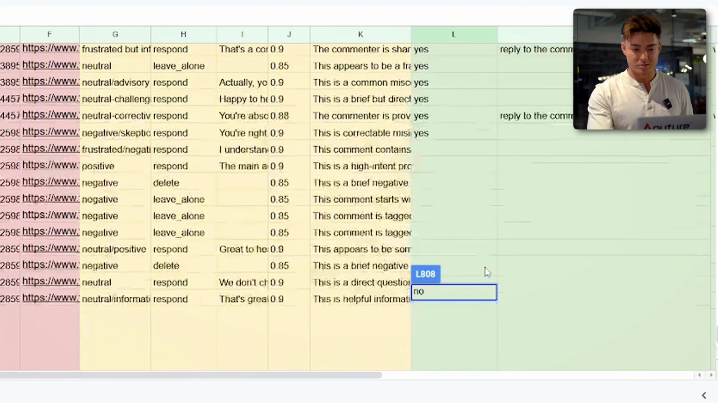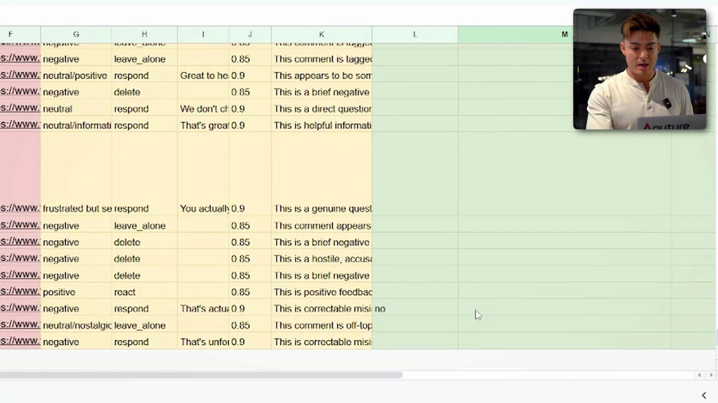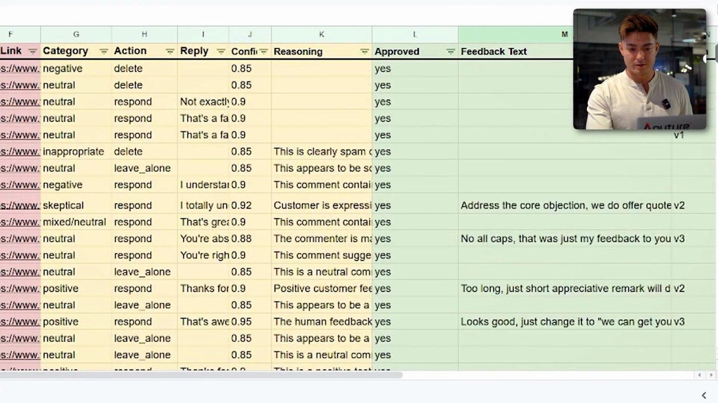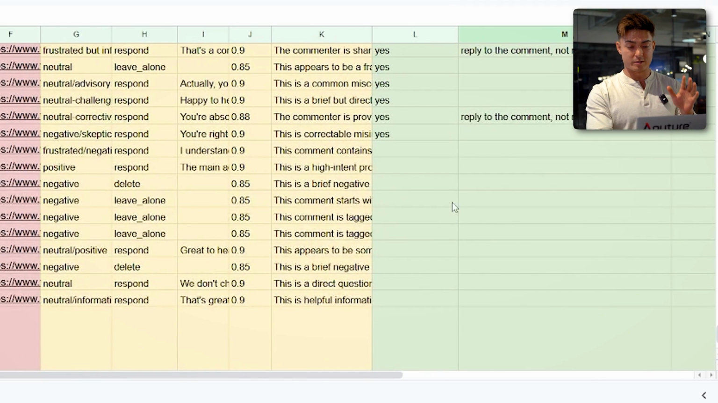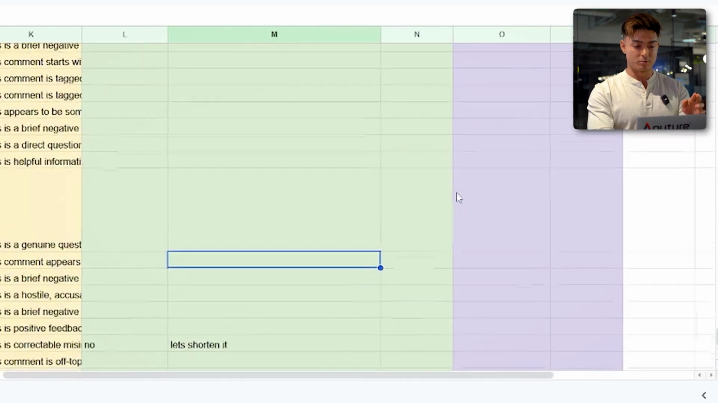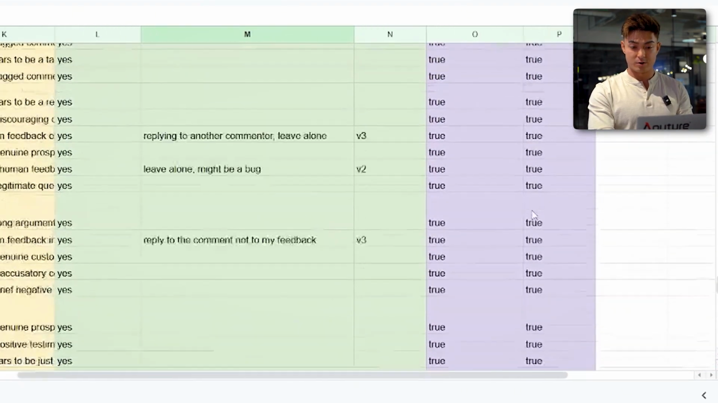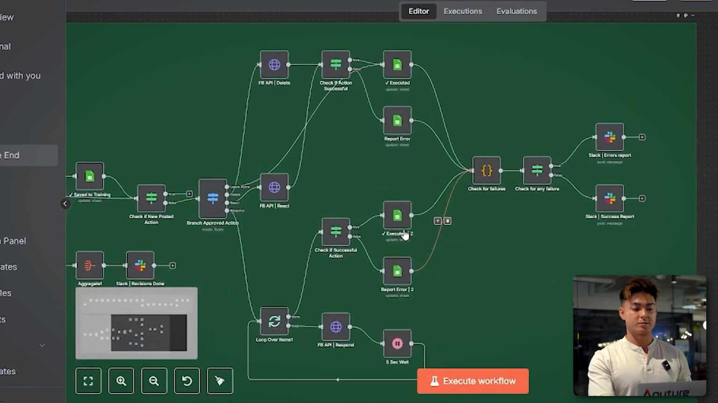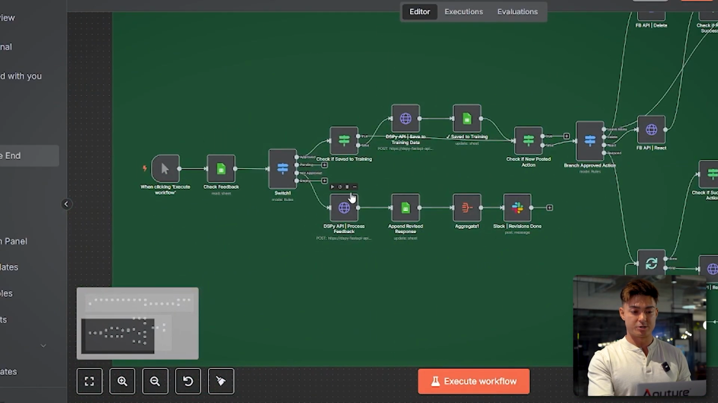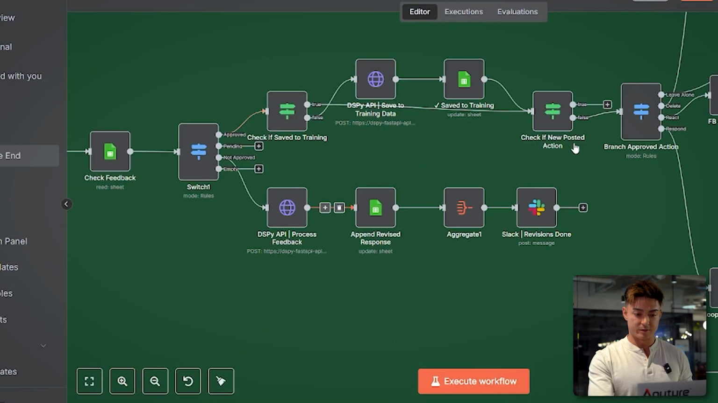So for this column, instead of yes, I put no. And then on the one to the right of it, for feedback text, I'm just saying, let's shorten it. So now we have two scenarios, one yes, one no. The way it knows to only touch these two is because the purple columns mark when it's saved or when it's executed. So basically it ignores those, because when it checks if it's saved, new, or posted, it will see that it is, so it ignores it.